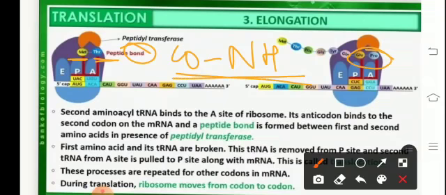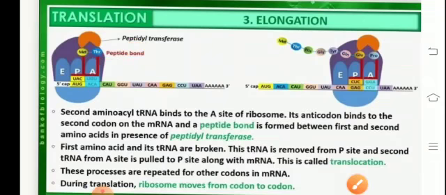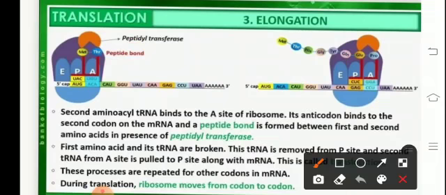Now, because of translocation, that is the slight tilting or rotation of the ribosome, we see that the ribosome was at the start site and has moved over here. That results in the slipping of the A site codon along with the peptidyl tRNA to the P site. So now the one which was on the A site has been transferred to the P site, and the A site is again empty or exposed, which will attract a new tRNA complex.